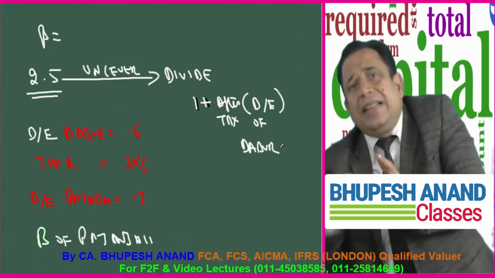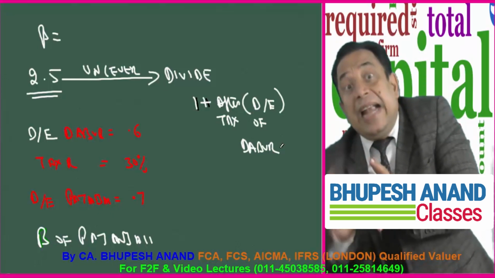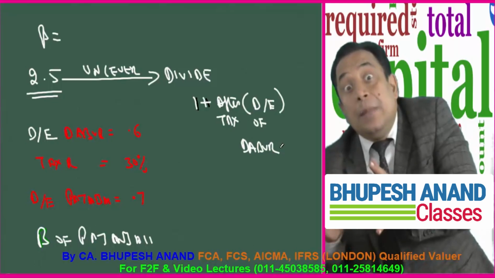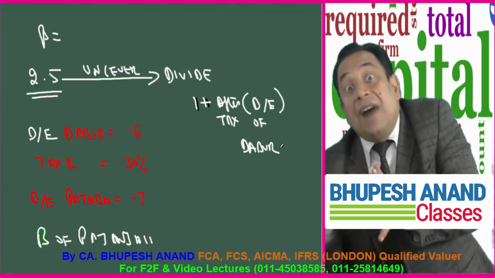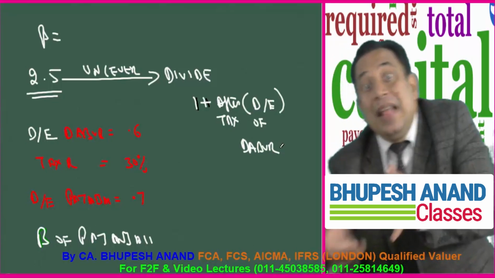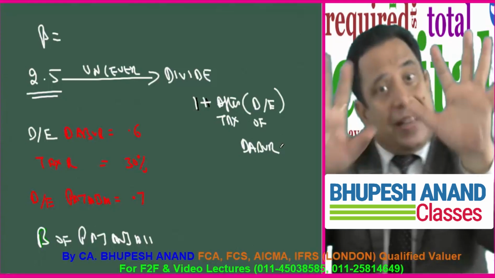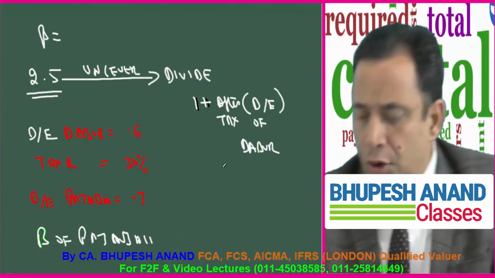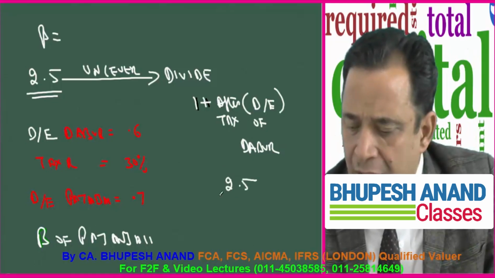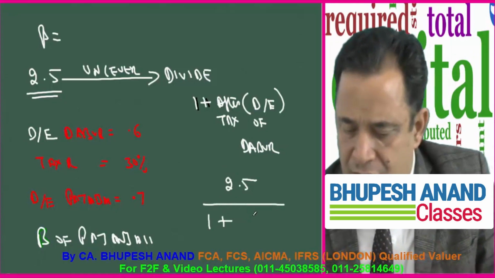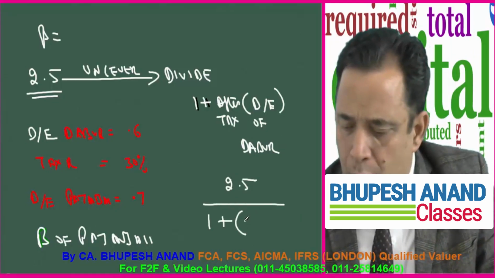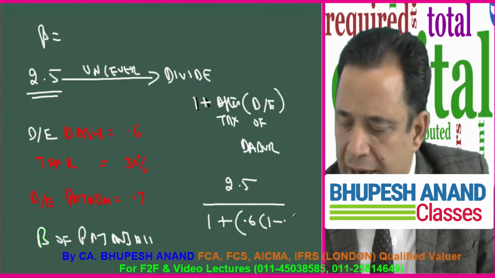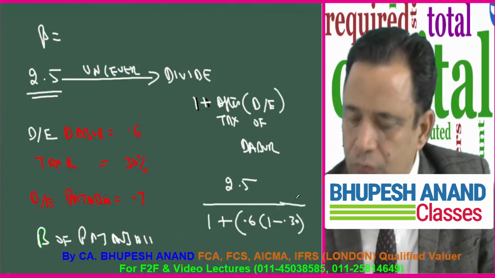I will divide this beta of Dabur by the debt equity mix of Dabur. But firstly I will calculate after tax debt equity of Dabur. Why I calculate after tax, I will tell you after 2 minutes. But firstly see the technique which I am following: 2.5 upon 1 plus 0.6 into 1 minus 0.3.